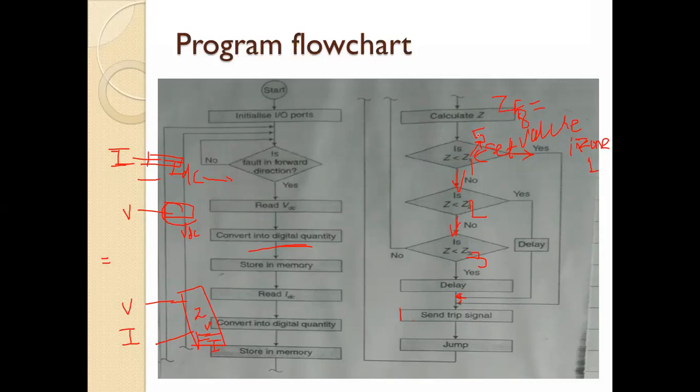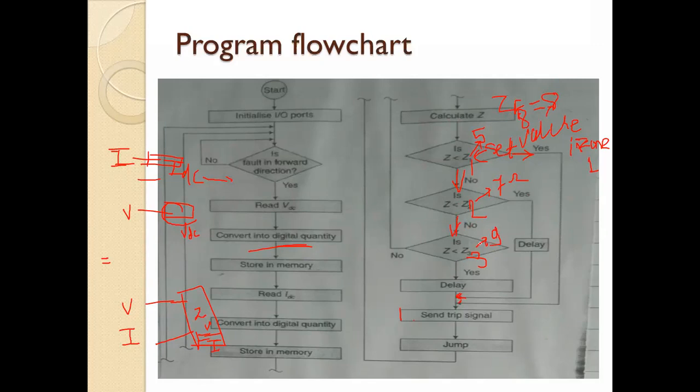Okay. Then similarly, now suppose I consider this zone 2 is set and suppose 7. Okay, zone 2 impedance is set at 7 ohm suppose. And your fault impedance is 8. So is this less than this 7? No. Again, you can go for the zone 3. Then suppose this zone 3 impedance is suppose 9 and your fault impedance is equal to 8 ohm.